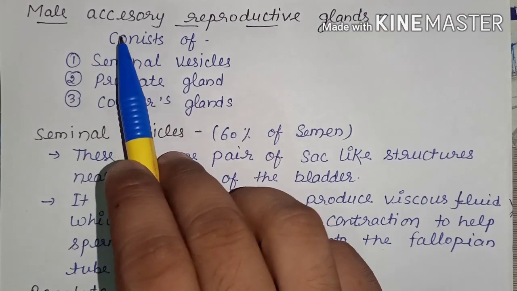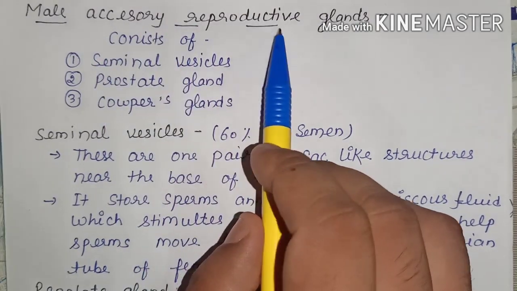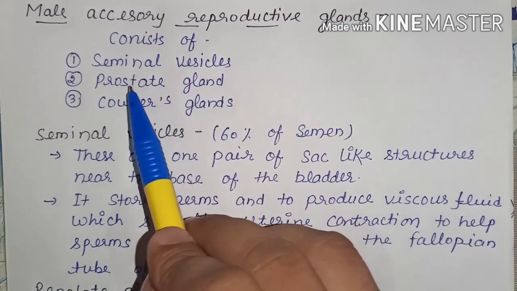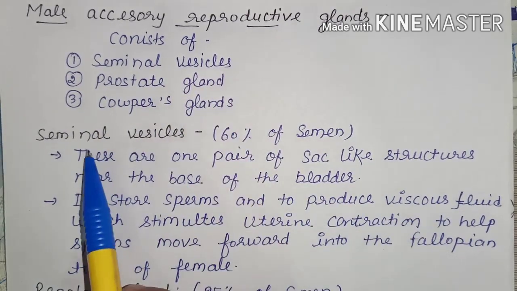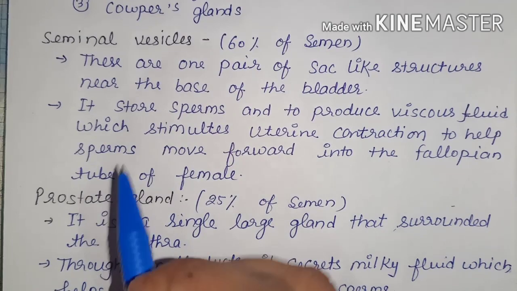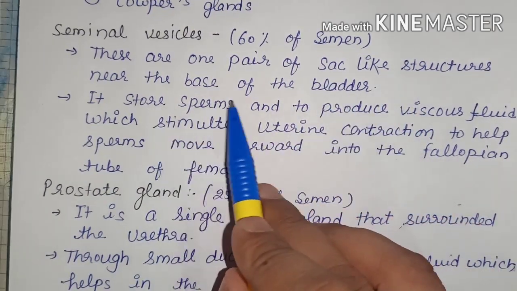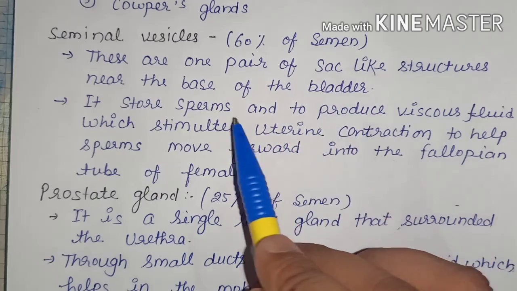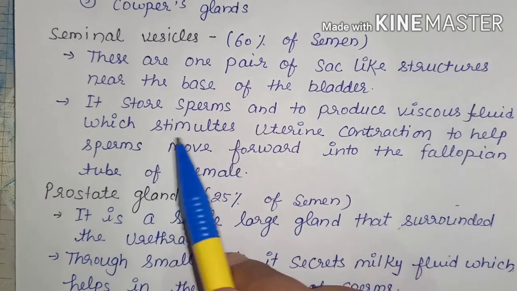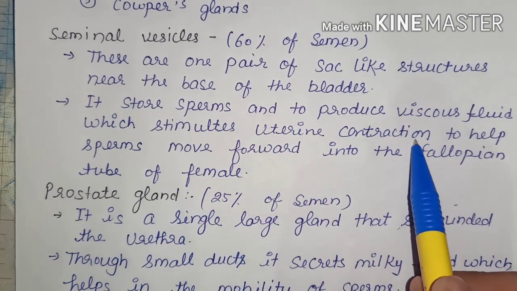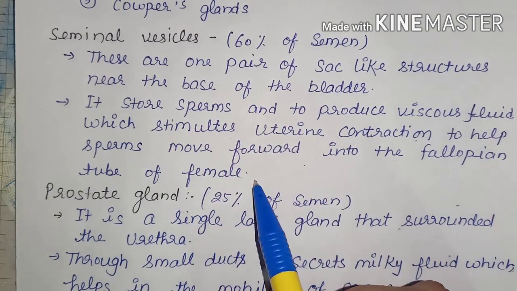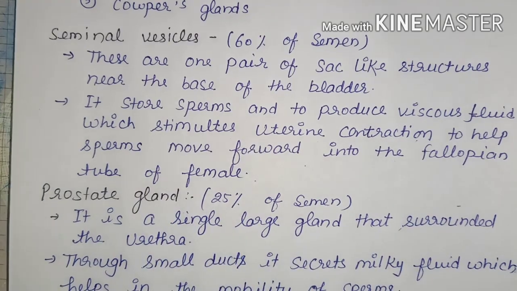Now next part of the male reproductive system, male accessory reproductive glands. It consists of mainly three glands: seminal vesicles, prostate gland, and Cowper's gland. First, seminal vesicles make up 60% of the semen. These are one pair of sac-like structures present at the base of the bladder. They store sperm and produce a viscous fluid which stimulates uterine contraction to help sperms move forward into the fallopian tube of a female.